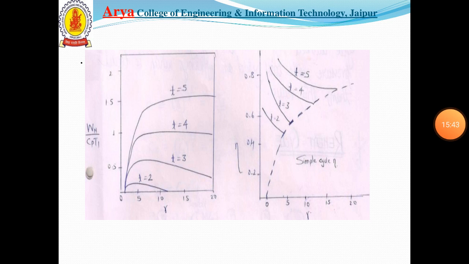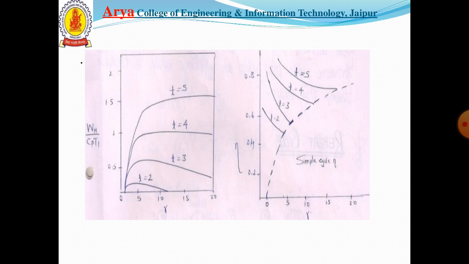These graphs show the relation between the specific work output with R and efficiency with R. There are a few points that can be obtained. The efficiency of the heat exchange cycle rises very rapidly with increase in the maximum temperature of the cycle, as shown in the figure.